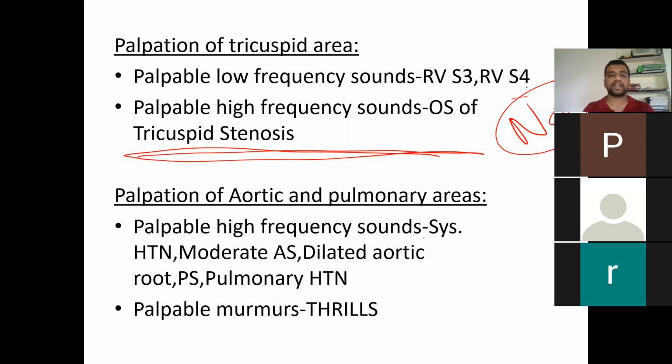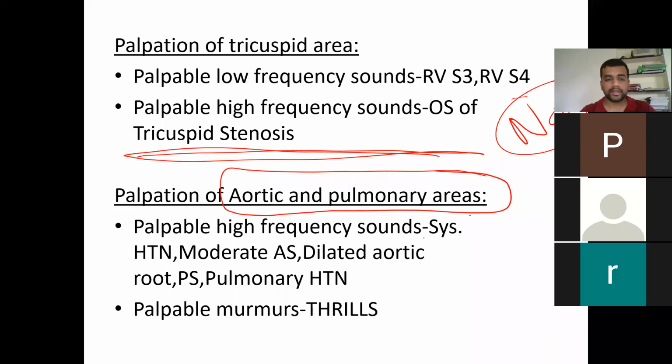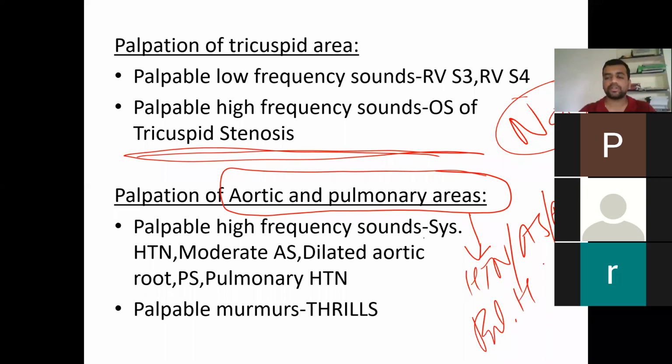In case of aortic and pulmonary areas, it is important because in the aortic area you will be able to feel many of the sounds, like those secondary to hypertension, aortic stenosis, aortic regurgitation, pulmonary hypertension, and all those things you are going to look for here. But predominantly, theoretically they will ask you many questions regarding splitting of heart sounds with respect to auscultation of the pulmonary area only.